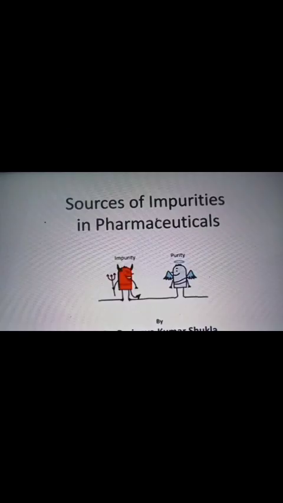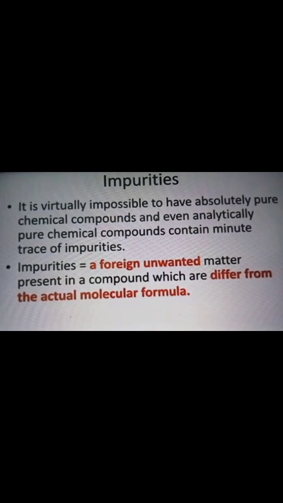Today we discuss the sources of impurities. First, we see the definition of impurities. An impurity is a foreign, unwanted matter present in a compound which differs from the actual molecular formula. Chemically, a compound is impure if it contains undesirable foreign matter.